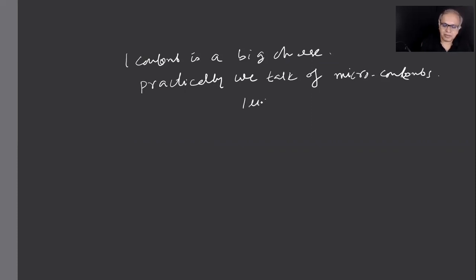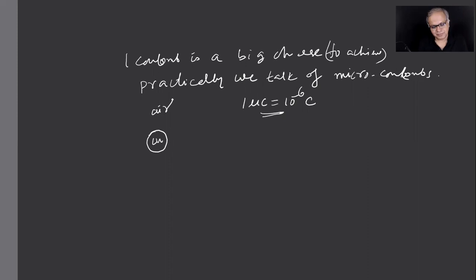I'll tell you why 1 coulomb practically is a big charge to achieve. What do you mean by this? I'll tell you. I talked of a copper sphere, right? This copper sphere, let me place it in air and keep charging it. There are many ways of charging, but whatever way you keep charging it, that means probably you'll be removing electrons or adding electrons, that's left to you.